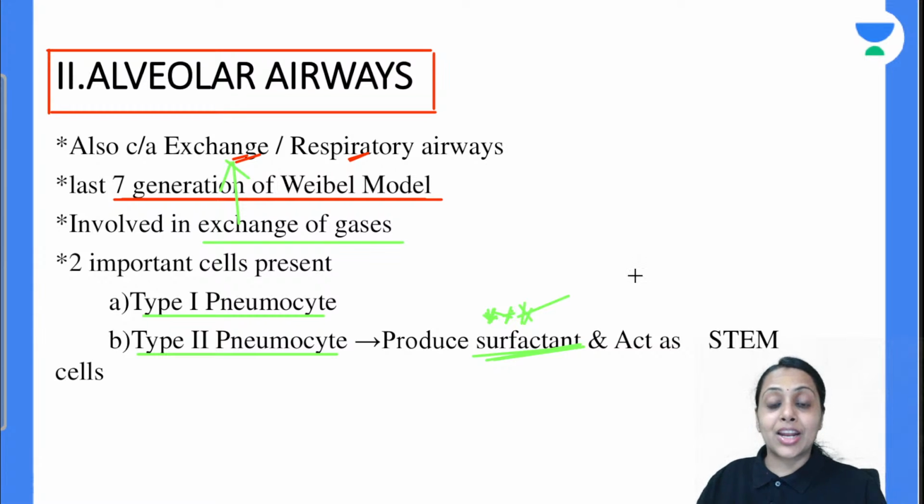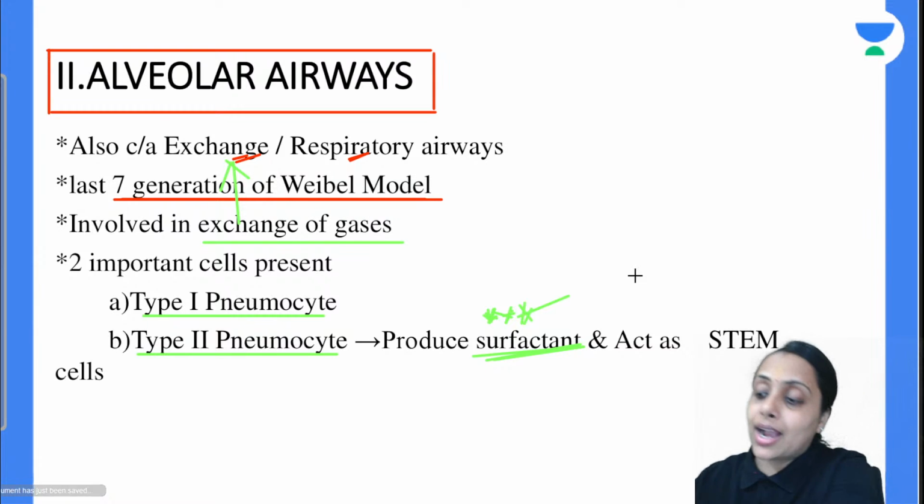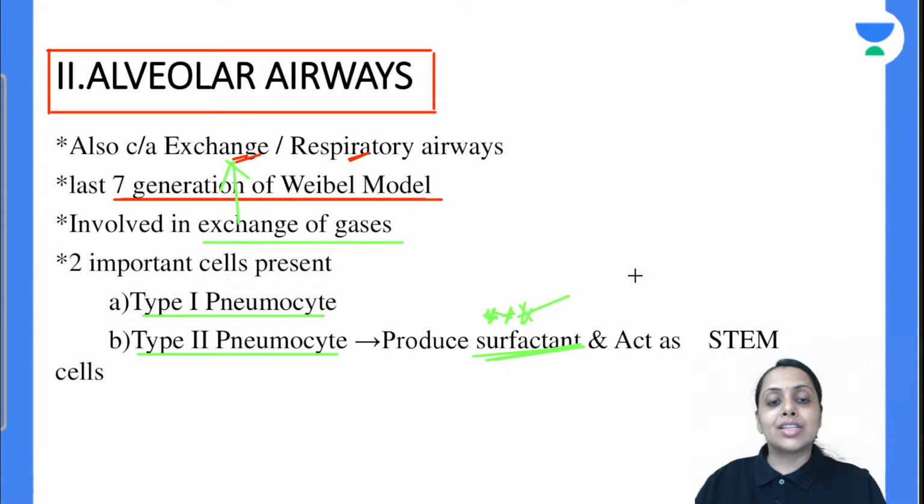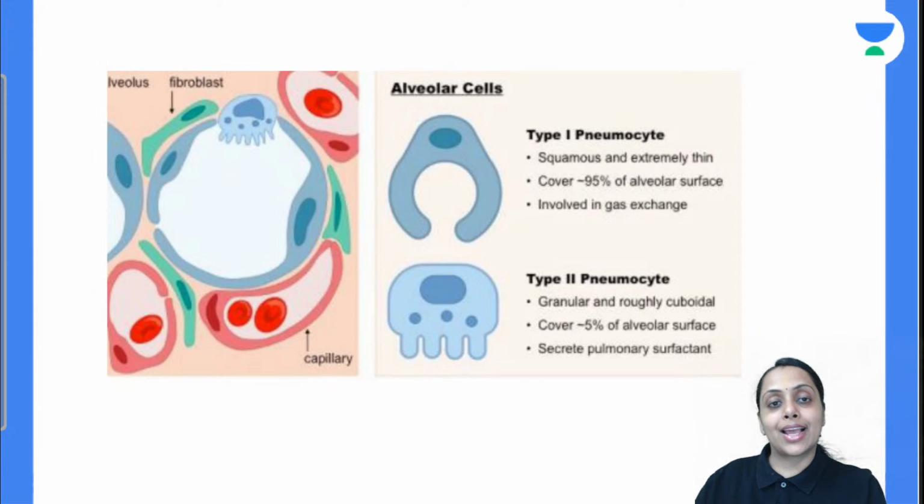Basal cell and Clara cell are the stem cells in our conducting airway, while in our alveolar airway we have this type 2 pneumocyte acting like a stem cell.